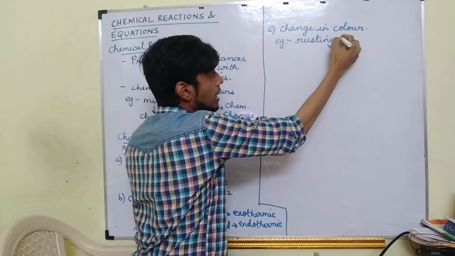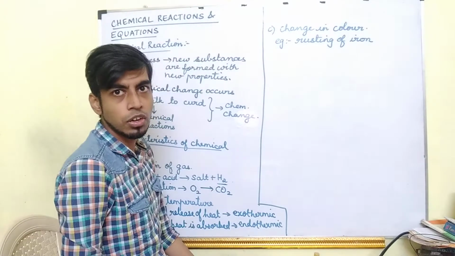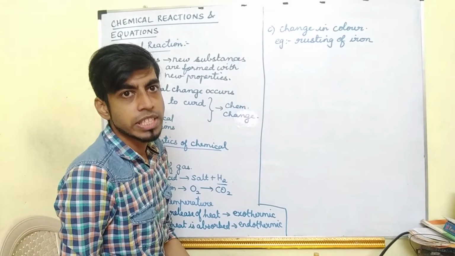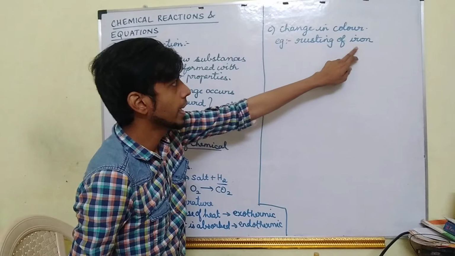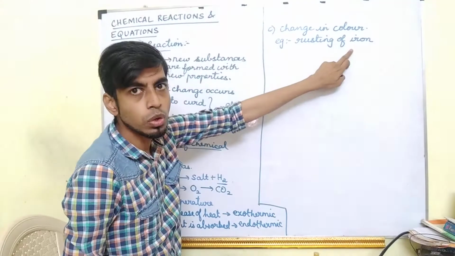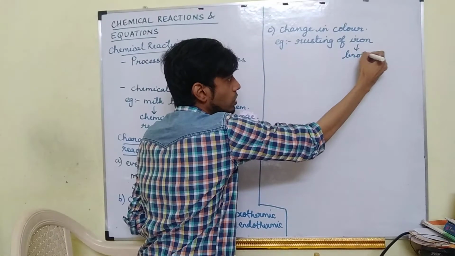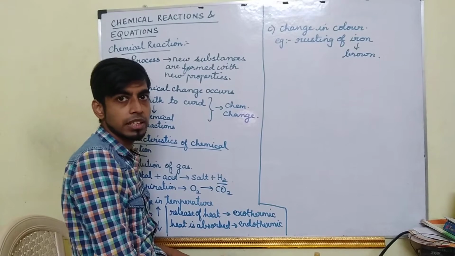What will happen to the color of iron after rusting? It will change into brown color. So we can say during rusting, a chemical reaction has taken place.